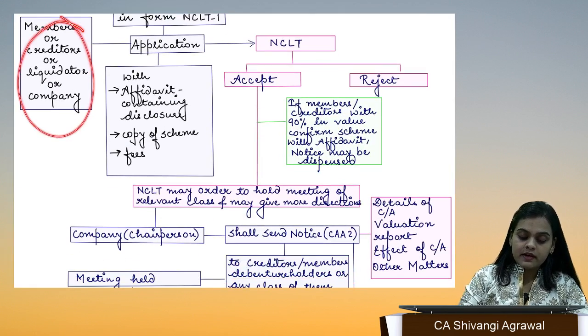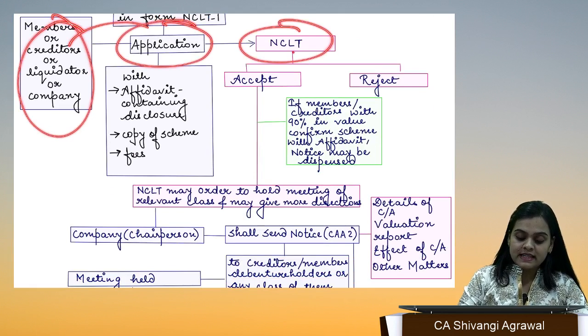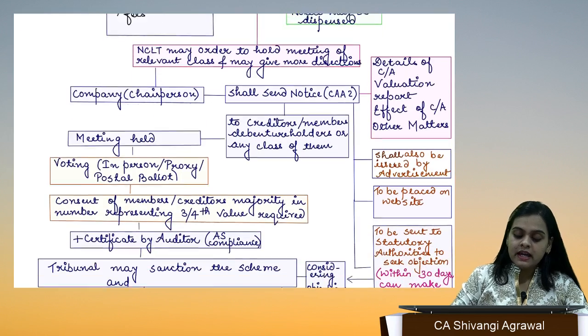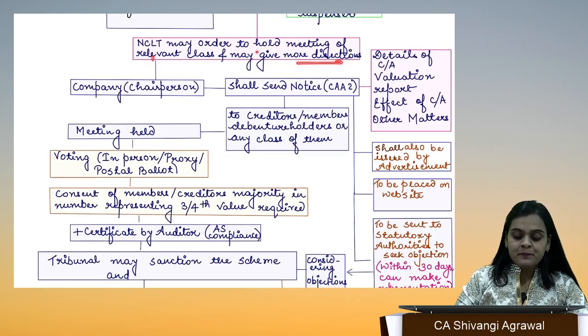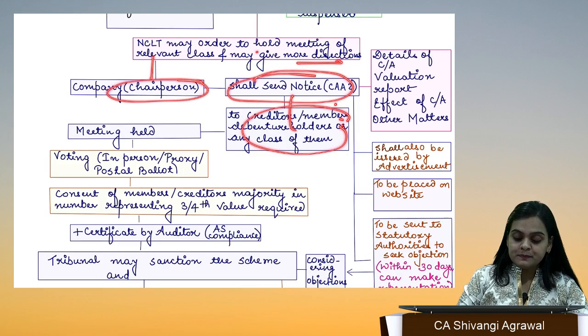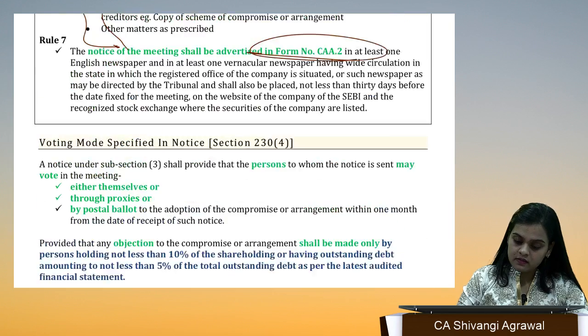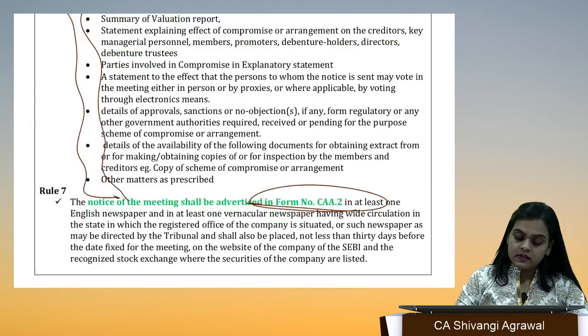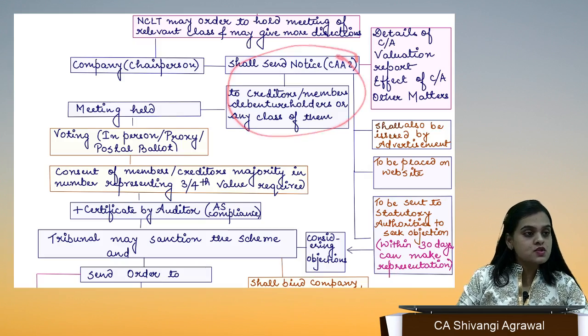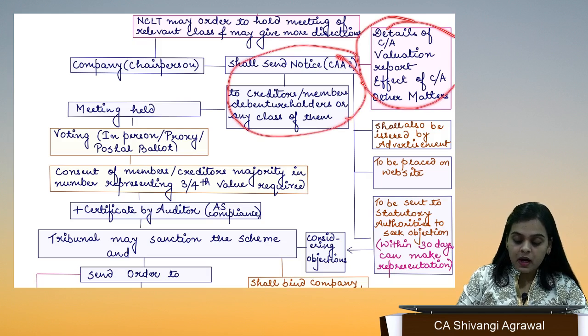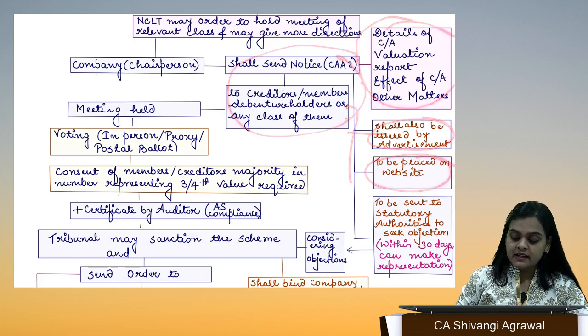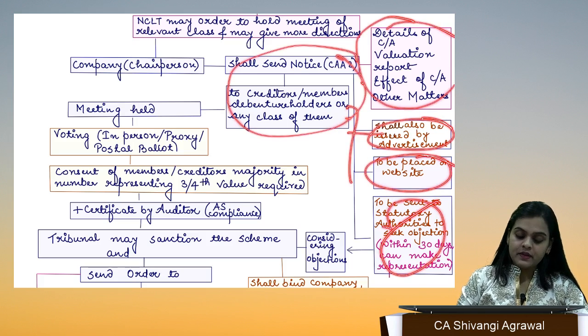Members or creditors or liquidator or company, they have sent the application to NCLT, which may accept or reject. These are going to be the enclosures with the application. NCLT is going to order to hold a meeting. For that, the chairperson will send individual notices to all of them along with these details. Apart from that, notice is also going to be issued by advertisement and placed on the website, and this is something that I haven't told you yet, right?